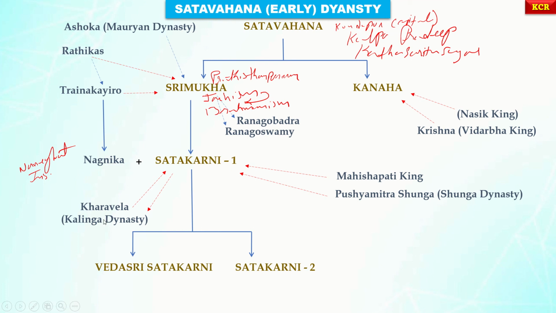This one, Kharavela was defeated by Satakarni I, and again Satakarni I was defeated by Kharavela. So why do we get these two arrows? You are well aware of this arrow. I explained it now. But now you should also observe this arrow. What is this arrow? Why do we get this arrow?